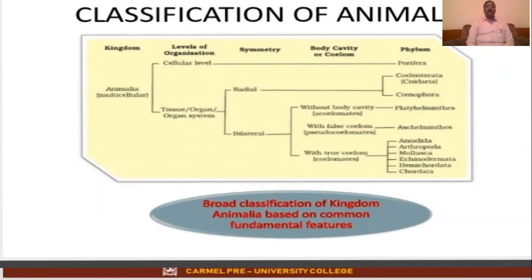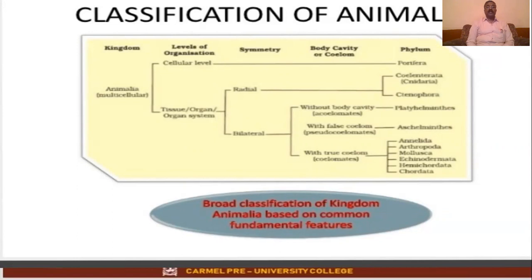In that you come across radial symmetry, and you come across Ctenophora and Coelenterata. Bilateral without body cavity, acoelomates, Platyhelminthes; with false coelom, that is pseudocoelomates, Aschelminthes; with true coelom, called coelomates, Annelida, Arthropoda, Mollusca, Echinodermata, Hemichordata, and Chordata.